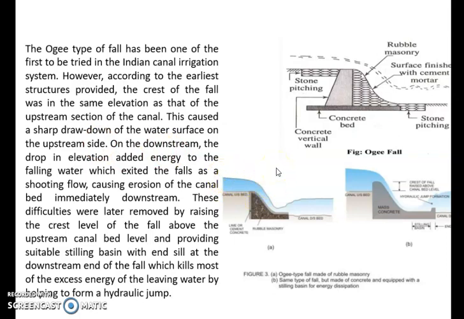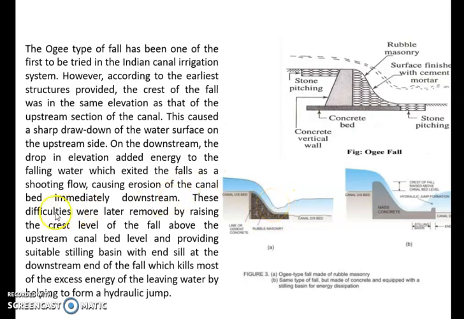Do you know what drawdown is? Drawdown is a lowering of the water level at the upstream side of any hydraulic structure. So this is your drawdown. The higher drawdown, and the drop in elevation on the downstream side of the drop, added energy to the falling water, which exited the fall as a shooting flow. So this will create a shooting flow type situation.